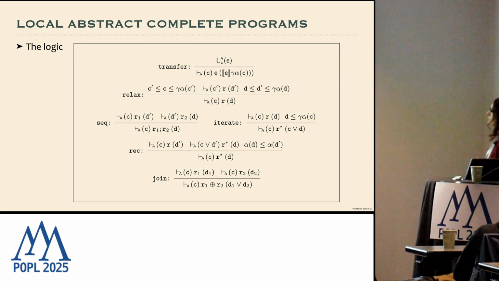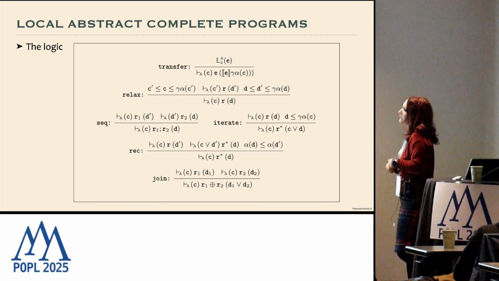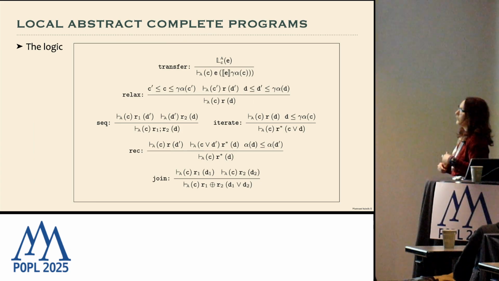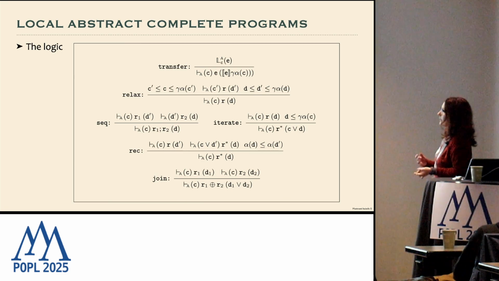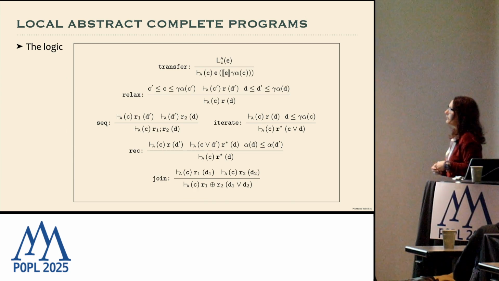So this is the proof system. We have this very simple set of rules. The first rule, transfer, allows us to prove local completeness directly on expressions, which are maybe assignments and guards. And so when we can prove local completeness, we have the triple holding.